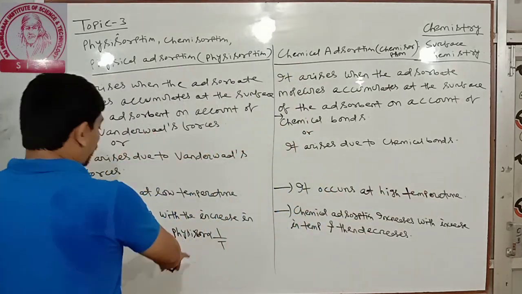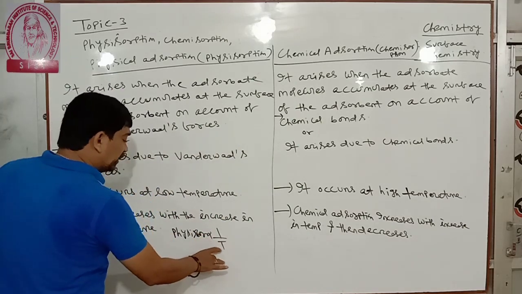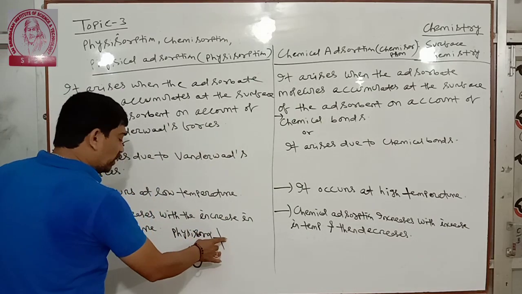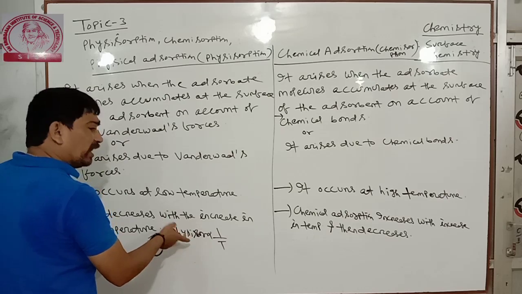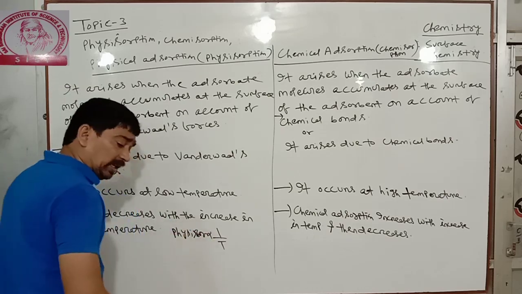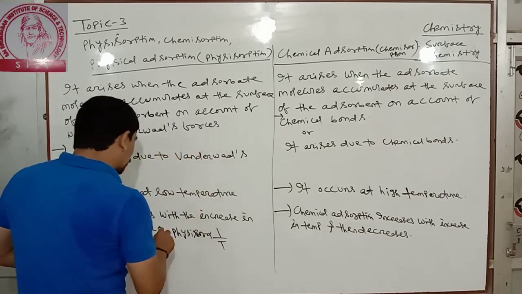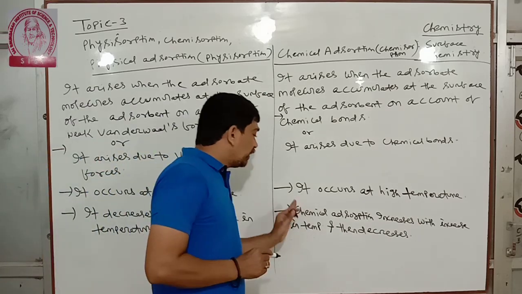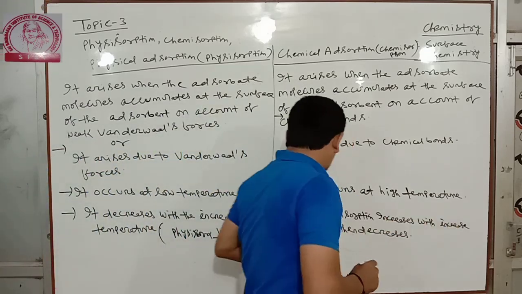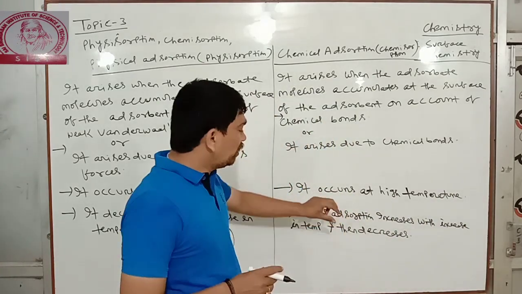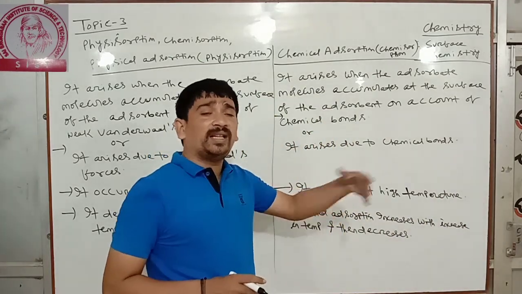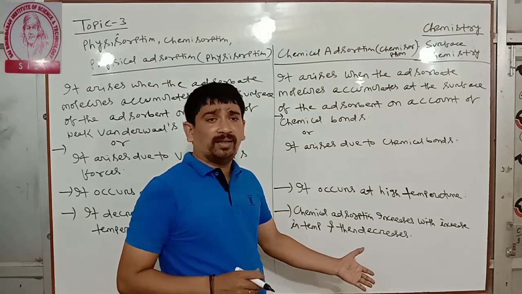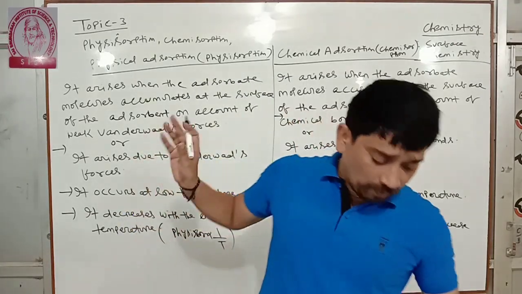With increasing temperature, physisorption decreases; with decreasing temperature, it increases. So it is inversely proportional to temperature, whereas chemical adsorption first increases with increasing temperature, then decreases. So these are the three important points.